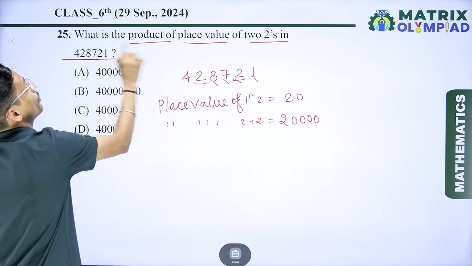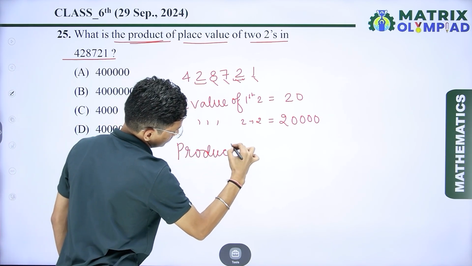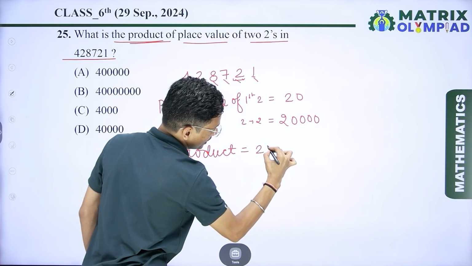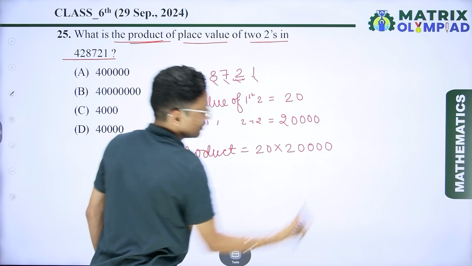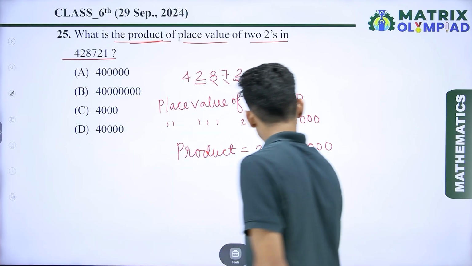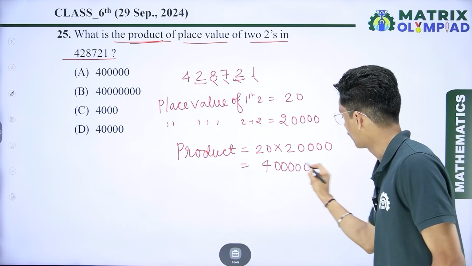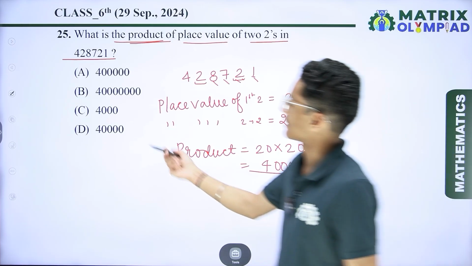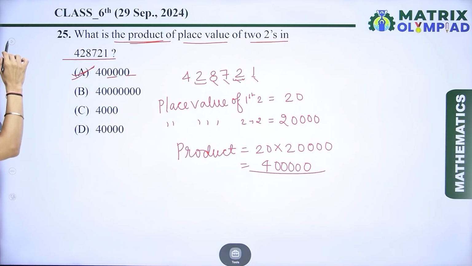Now we have to find the product. Now product is equal to 20 multiplied by 20,000. So here 2 2 4 and I put here 1, 2, 3, 4, 5 zeros. So which option is correct? Let's count 3 to 5 zeros. So option number A is correct over here.